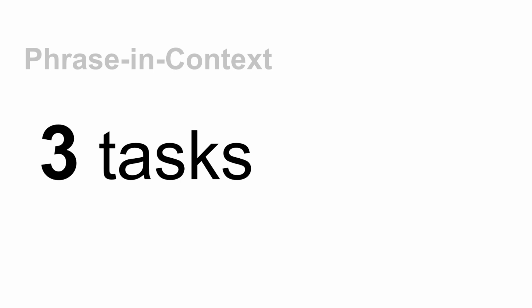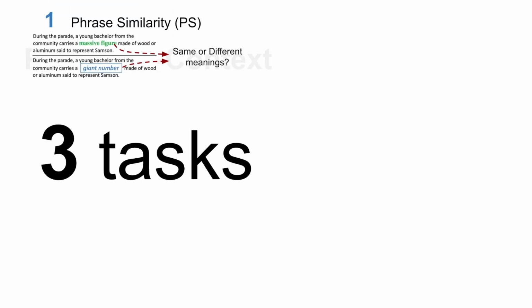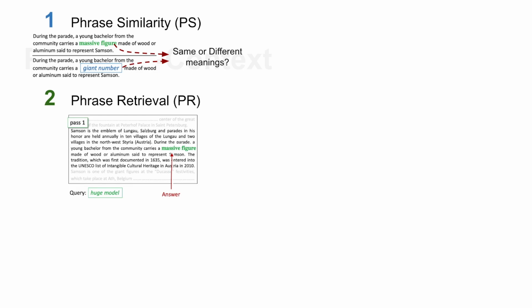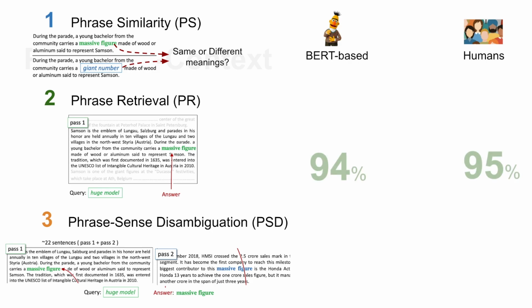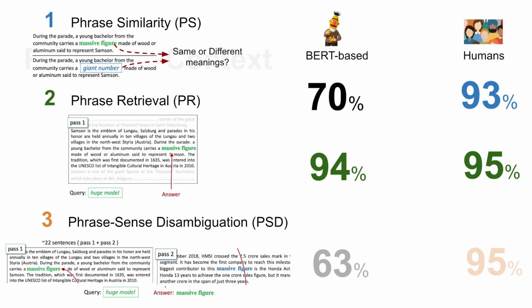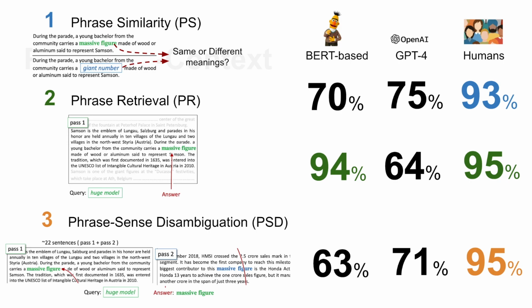PiC consists of 3 tasks: predicting similarity of 2 different phrases in the same context, finding a phrase similar to a given query phrase, and finding a phrase that matches the query more from one of 2 contexts. Variable-based models demonstrate similar capability to humans on finding a phrase in a natural text, yet they score far below humans on the 2 harder tasks of discriminating phrase sense of PS and PSD. Interestingly, our benchmark is still unsolved for the latest GPT-4 as of April 2023.